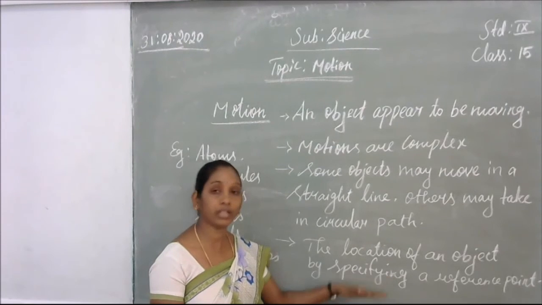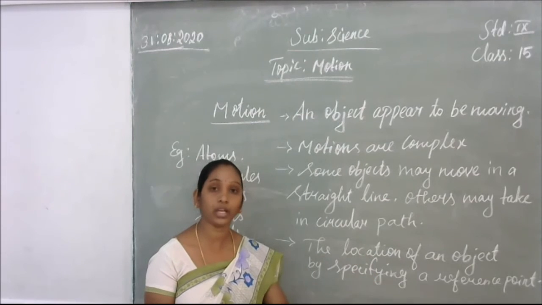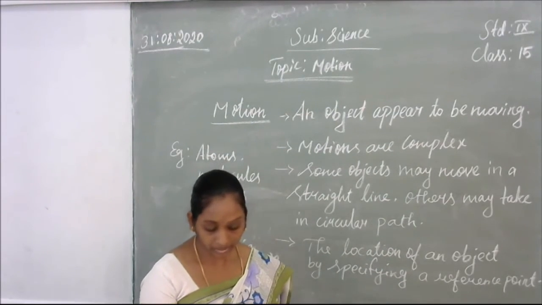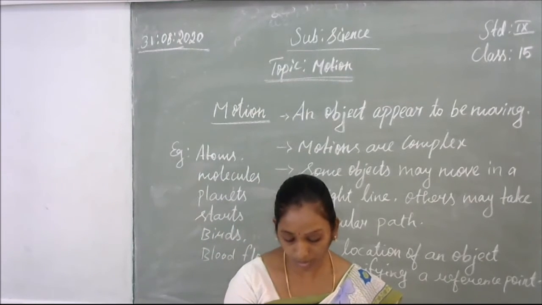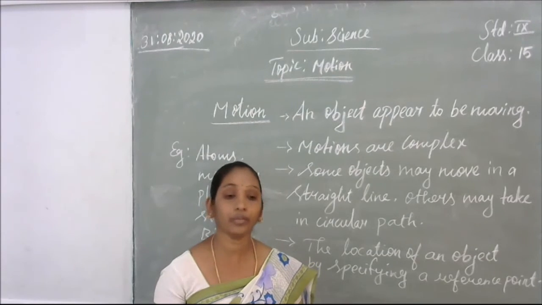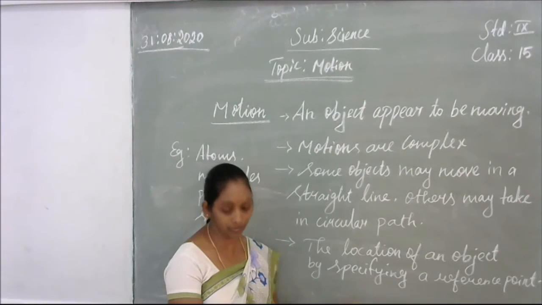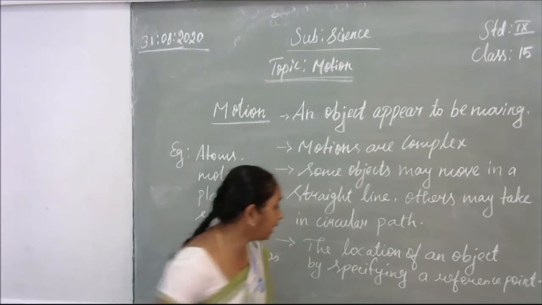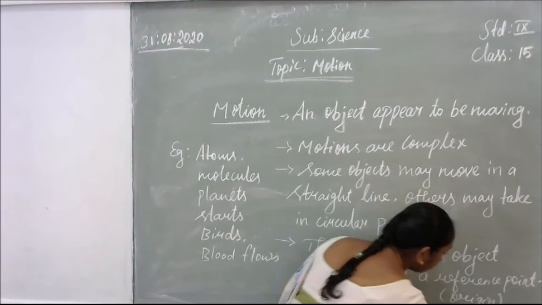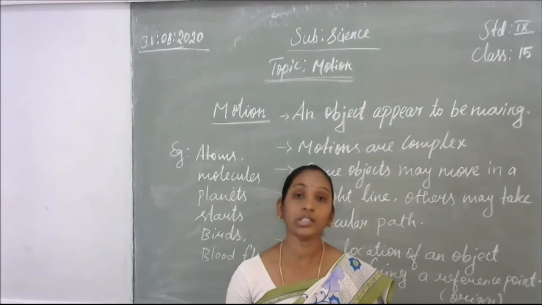For example, from the railway station to my house, from the church to my house, from the bus stop to my house. We are telling that is the reference point for the object. Therefore, to describe the position of an object, we need to specify the reference point called the origin. So we have to describe where the object exactly is, and that reference point is called the origin.